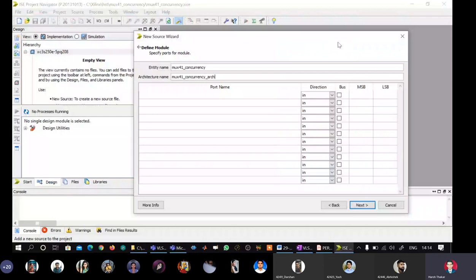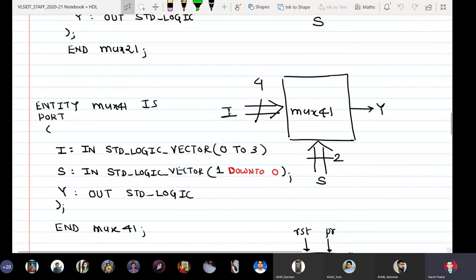Okay, so first I will teach you from the tool how to define vectors, and then we'll erase that and do the coding manually. So we see here that our inputs are I and S. I is 4-bit, S is 2-bit, and Y is the output, that is 1-bit.